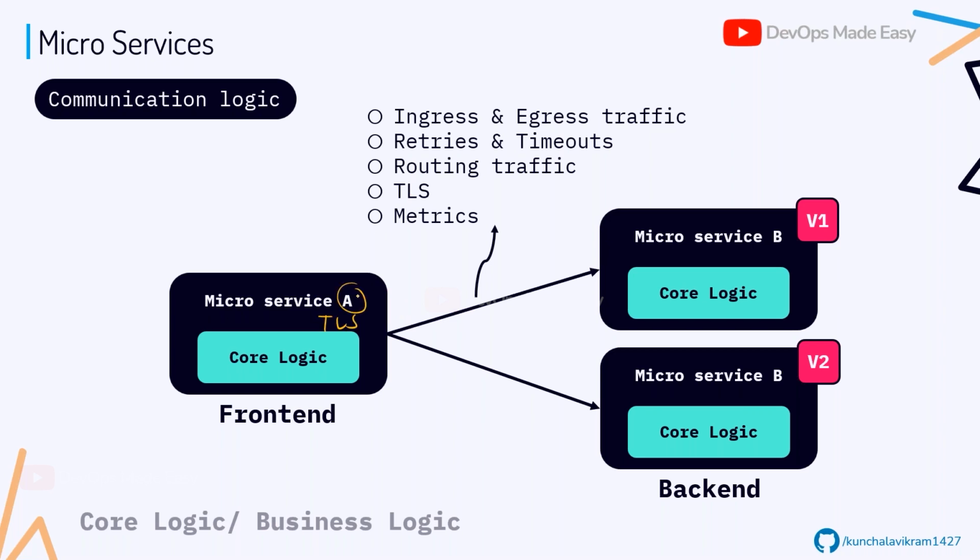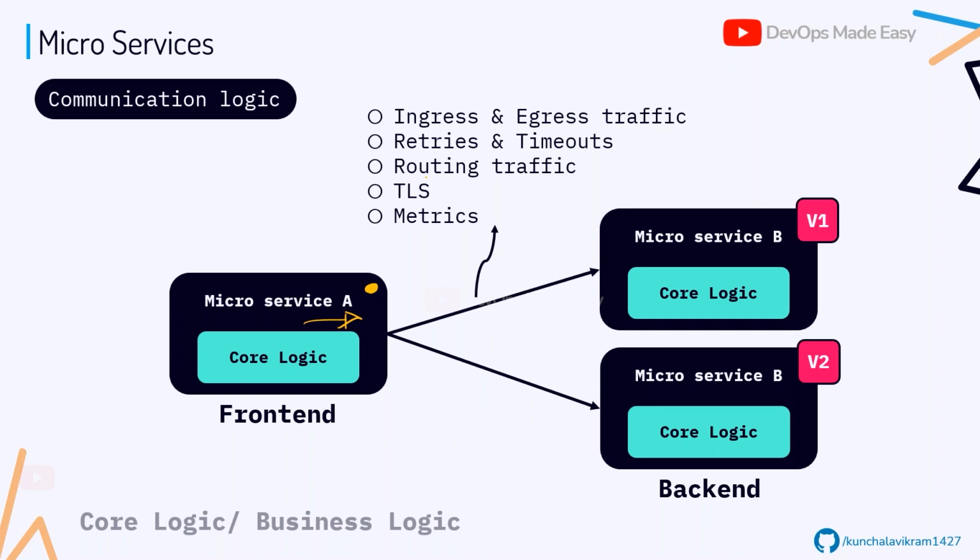Then in order to encrypt your traffic, I can use the TLS communication inside each and every microservice. Also, in order to get the metrics, metrics in the sense how many requests are going per minute, that means I can calculate the number of requests per second. Also if I wanted to calculate how many requests are failing and how many requests are successful, I can maintain that data here. And also I can maintain the rate, I mean how many requests are going and coming in. Those are all called metrics.